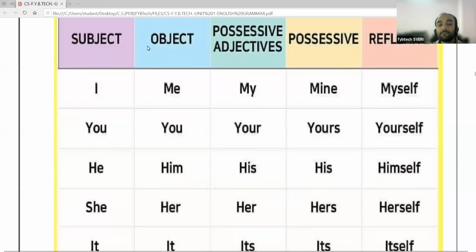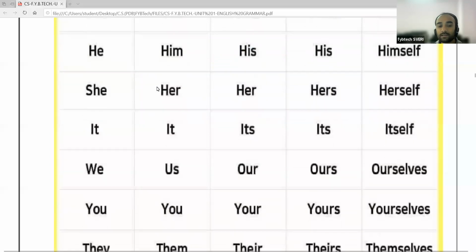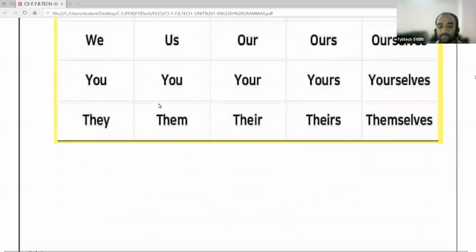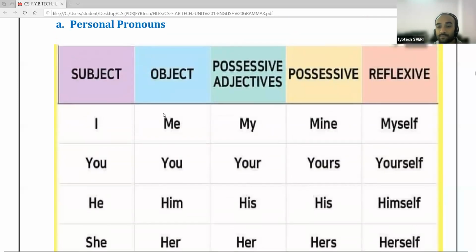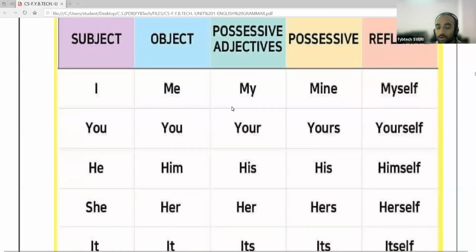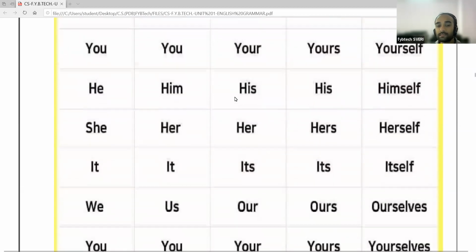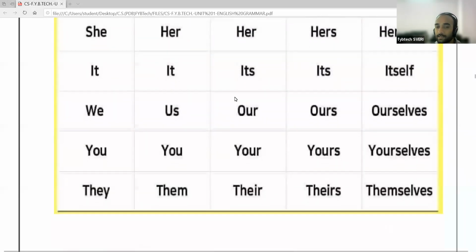Okay, then when they are functioning like an object in the sentence, they are used as me, you, him, her, it, us, you, them. Okay, so these are the objective case. These function as objects in the sentence. Then the possessive adjectives. These are the pronouns which are used as possessive adjectives, and they are my, your, his, her, its, our, your, and their.